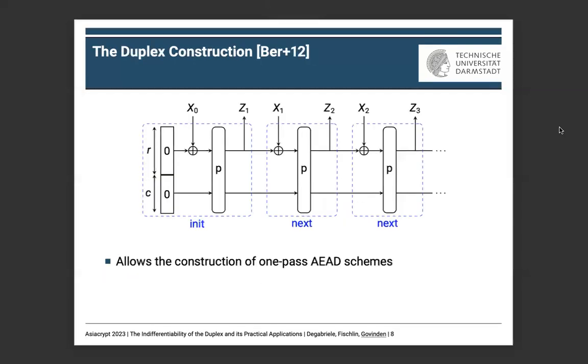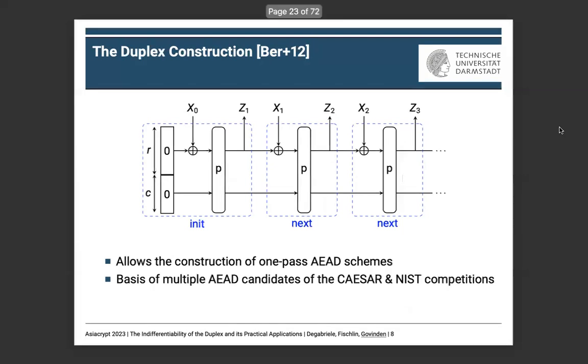The duplex construction is a different primitive derived from the sponge that allowed the construction of one-pass AED schemes. It is in fact the basis of multiple AED candidates of the Caesar and NIST lightweight competition. It has two distinct interfaces, an init and a next interface.